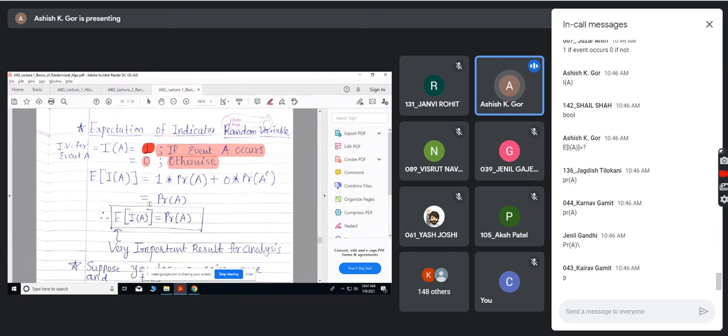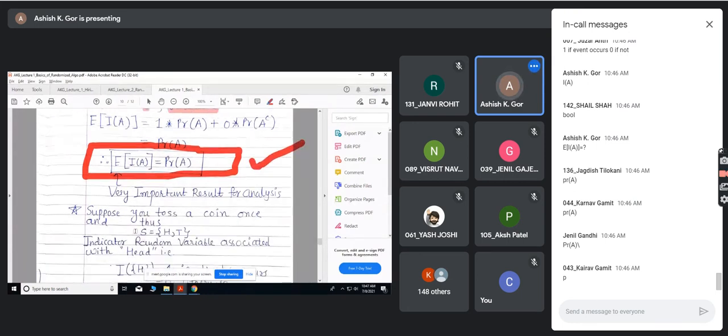So remember, the expected value of an indicator random variable is the same as the probability of the corresponding event. If you have an indicator random variable for event A, its expected value is the same as the probability of event A. And this is a very important result.